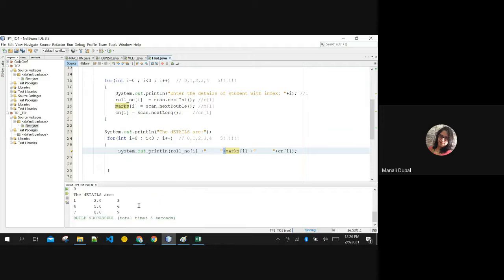So roll number is printed, concatenation of the space is printed, then I concatenate the marks variable, marks are printed over here. Again I concatenate space. Whenever you see concatenation, always 2 plus will be there. Whatever you print in double quotation is printed as it is on the output screen. So variable name, concatenate space, concatenate variable name again. Do you see the sequence?